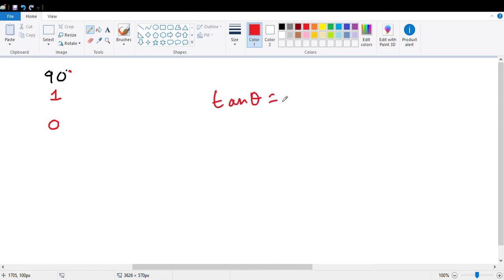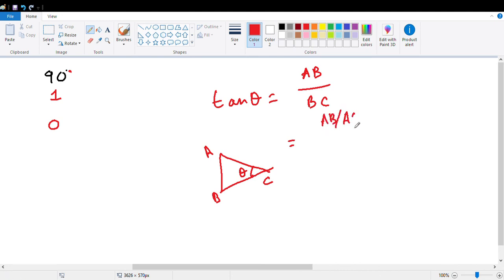Tan theta means perpendicular over base. So if I draw this again, with points A, B, and C, and this is theta, then tan theta equals what? AB by BC. If I divide AB by AC and BC by AC, will there be any problem? The end result will be AB by BC, right?